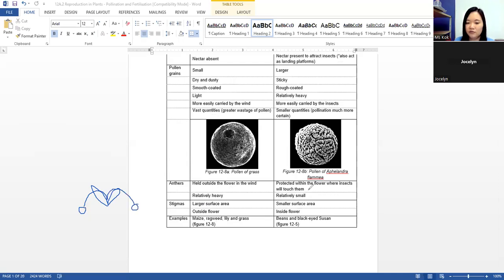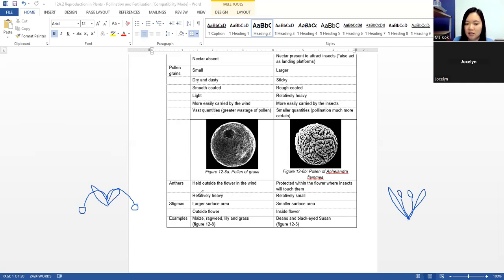Okay, for an insect pollinated flower, it will be like this, and normally the flowers have larger petals, and then the anthers are normally found inside. They don't hang outside, so they are relatively lighter. It's not heavy.